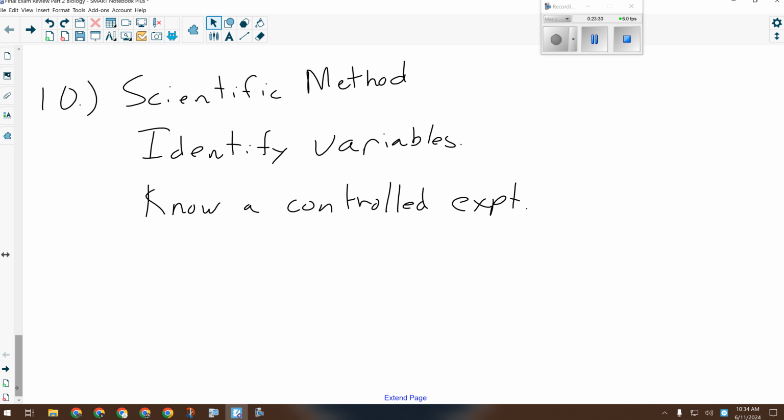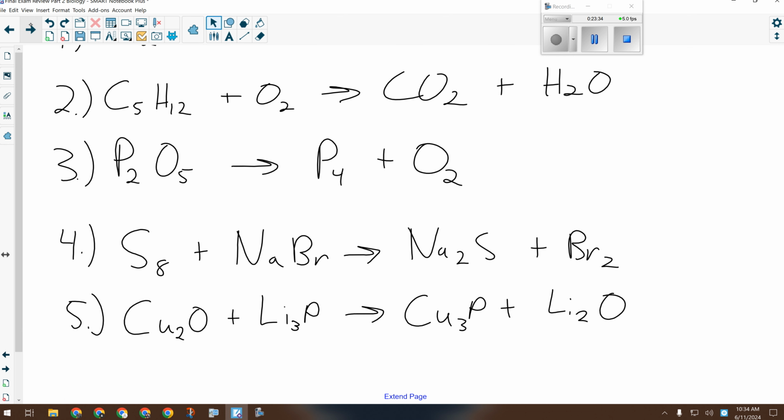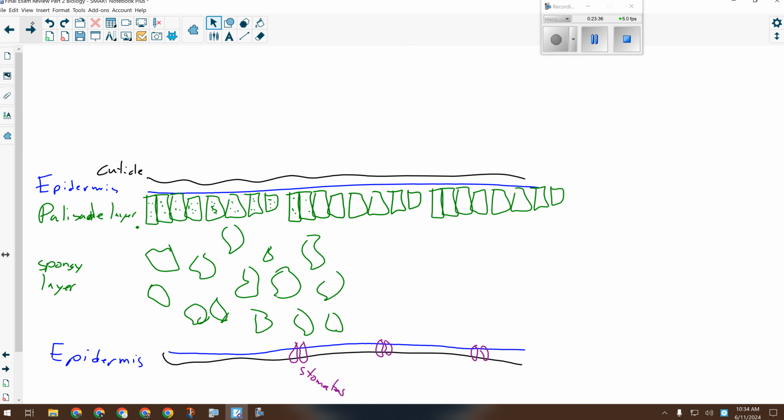Don't be afraid to ask. Layers of the leaf. Okay, layers of the leaf. Guess what? That's a very commonly asked one, which is why I have this terrible diagram that I drew. Okay, so the layers of the leaf go like this, right?